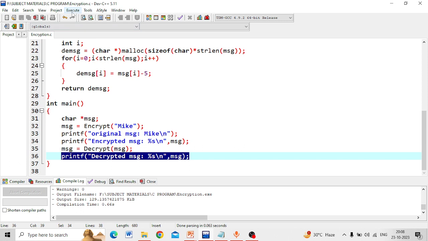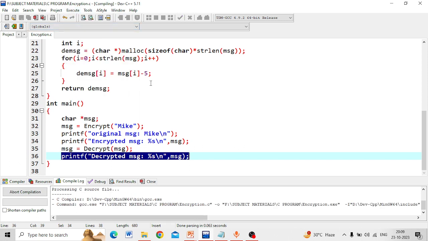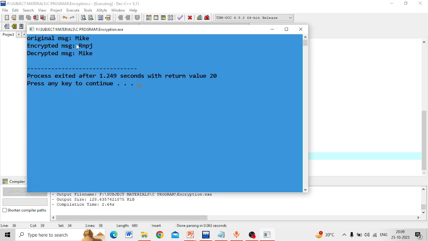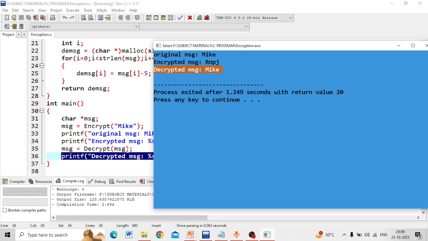So now I execute this code, and you can understand it easily. Yes, here you can see that the original message is Mike, which I have given in the printf statement as a static input. Afterwards, I have given an output statement to show the encrypted message we received. That is capital R and PJ, and then the decrypted message, when the decryption function is executed on the encrypted message. So this is a very simple example to understand how encryption and decryption happen.